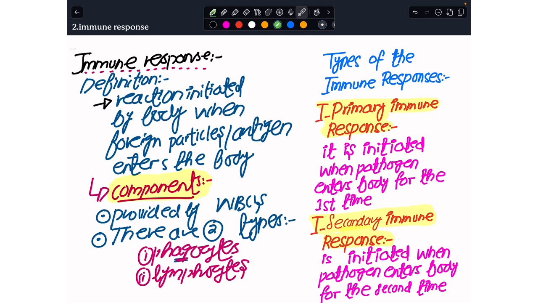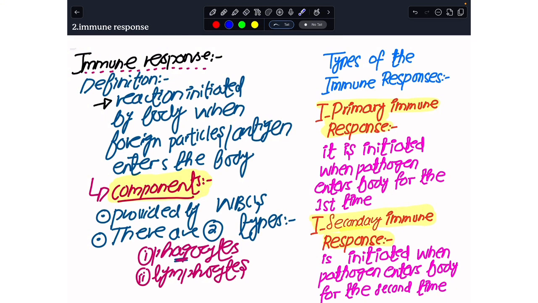In immunity, what we understand is that my body would be initiating a kind of response, and this response is entitled the immune response. How we define this immune response is that this is the reaction that is initiated in the body against the foreign pathogens. And we will see in a while that these foreign pathogens getting an entry into the body have special proteins present on their surface. They are referred to as antigens. And against the antigens, our white blood cells would be activated, identifying them and binding with them.